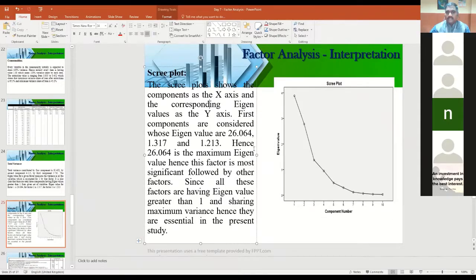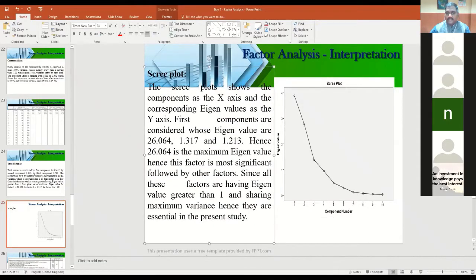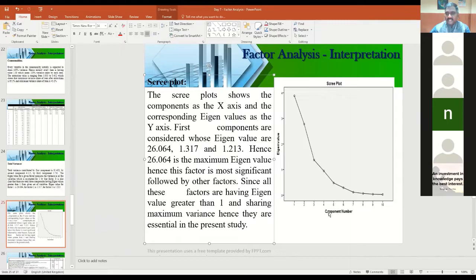Now see. So you can write like this. The scree plot shows the component on the x-axis and the corresponding eigenvalue. The y-axis is the eigenvalue, right? X-axis is the component. That is how many questions, how many items that you ask. And then the first components, consider whose eigenvalues are. You have to see from the output table.